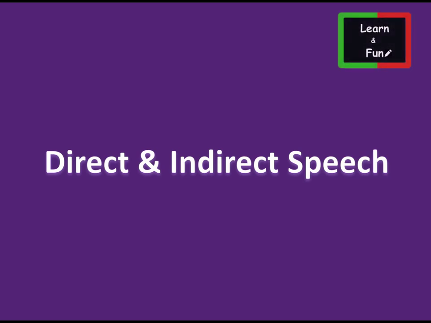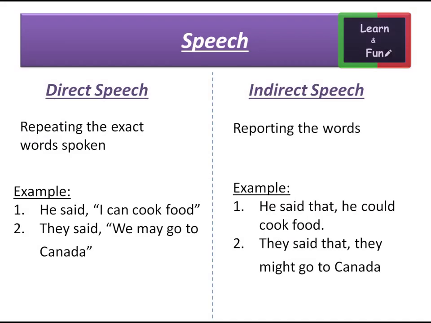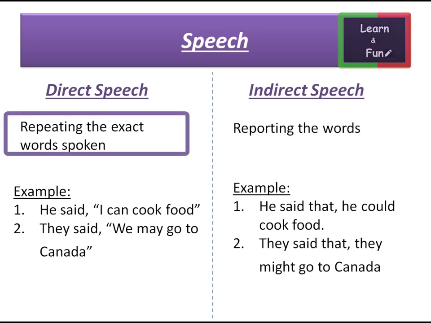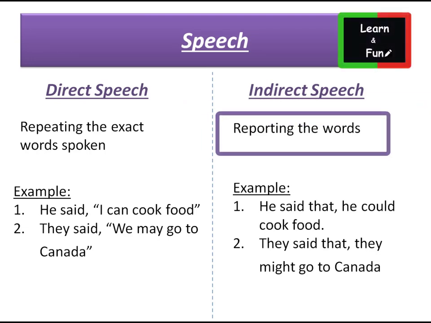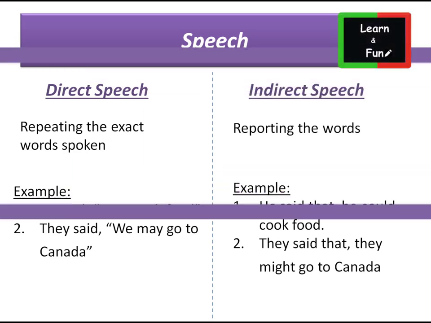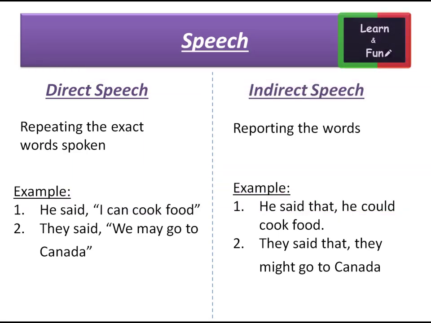Let's see more about direct and indirect speech. First is direct speech. Repeating the exact words spoken is direct speech. For direct speech, we convey the message of the speaker in his own actual words without any change to another person. And the second one is indirect speech. Reporting the words is indirect speech. In indirect speech, we convey the message of the speaker in our own words to another person.